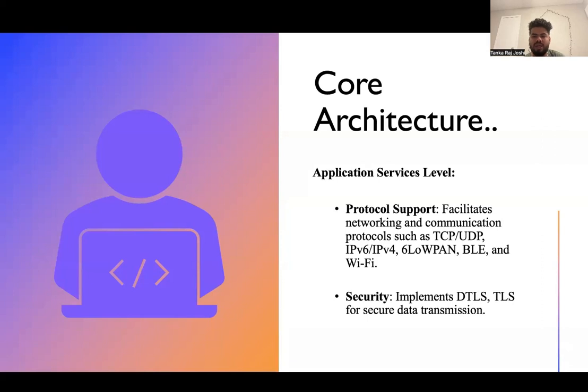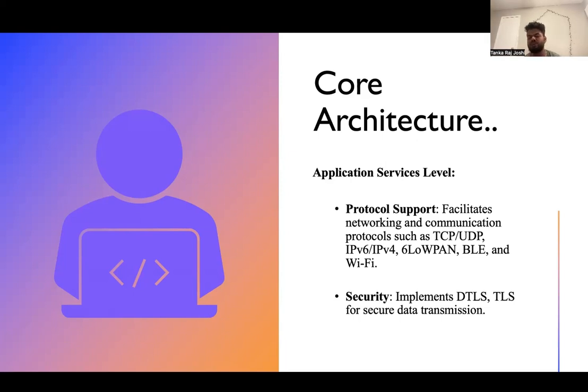And the first core architecture, inside the core architecture, is the application service level. This is the topmost level. It supports multiple protocols for communication, like TCP and UDP. We know TCP is the transmission control protocol, state level, connection based. UDP is connectionless. TCP is especially used in different communication. UDP is used where packets are not important, it is connectionless, so it is less reliable.